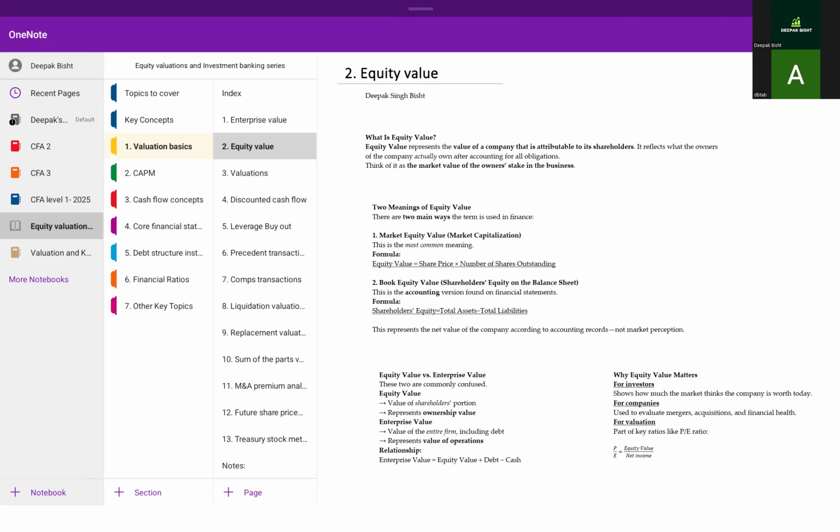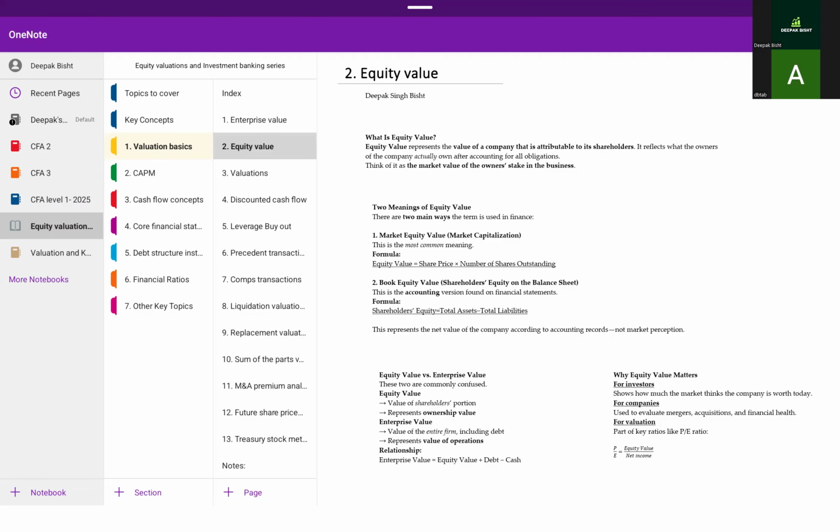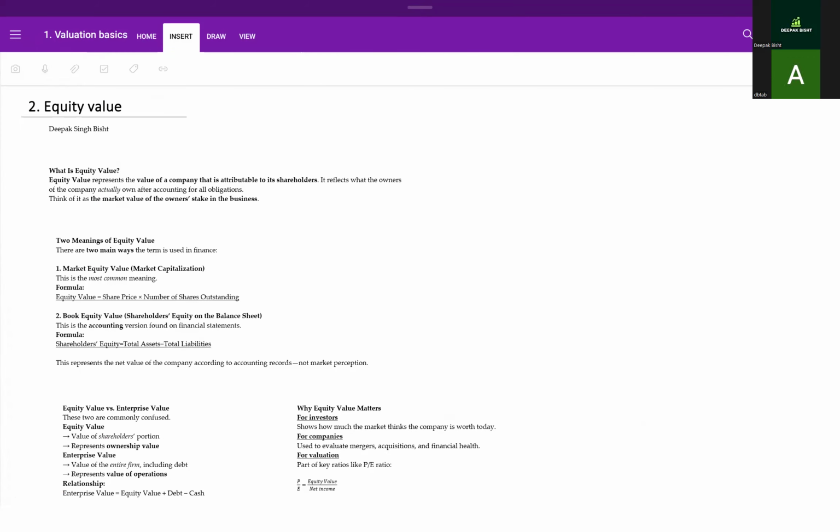Today we are going to start with equity value. In the previous reading, we discussed enterprise value. So this is reading 2, episode 3. Let's get started. So what actually is equity value?